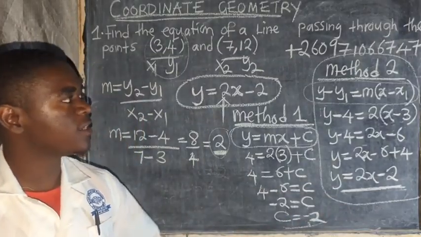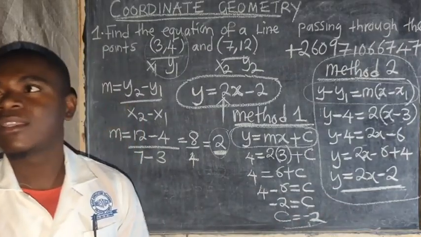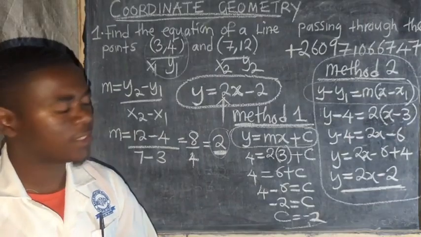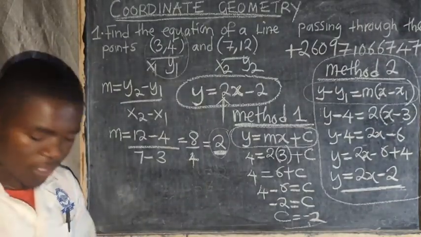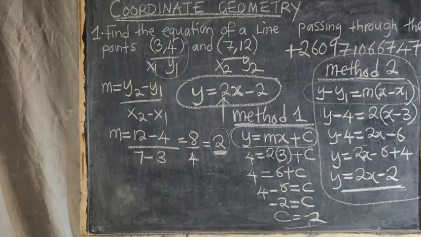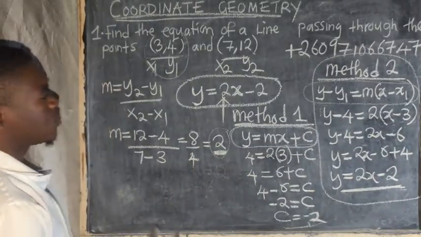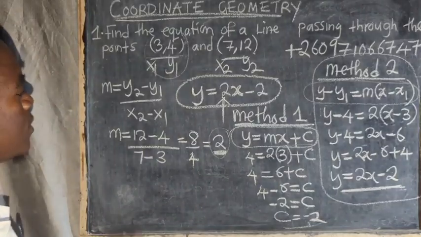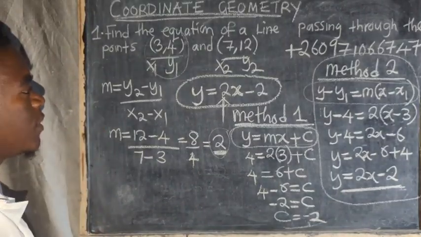So these are things that you need to know. These are some of the things that you need to understand. So you need to make sure that you understand these things. You need to make sure that you know how to calculate these important questions. These are important questions. Hope you've seen how we've calculated this.